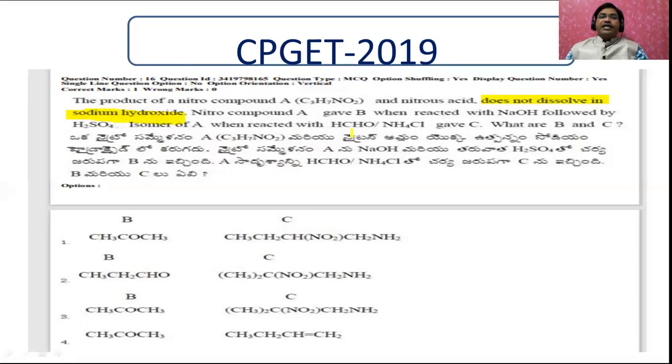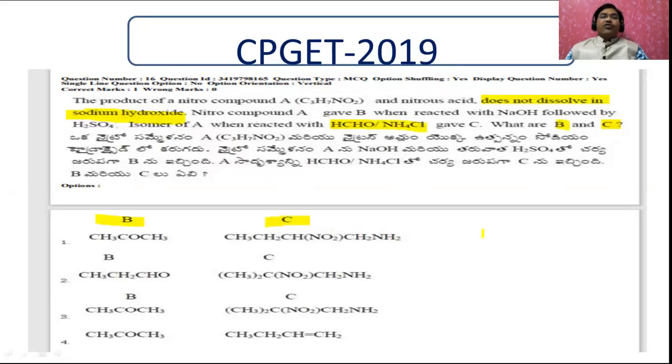Nitro compound A gave B when treated with NaOH followed by sulfuric acid. An isomer of A when reacted with formaldehyde and ammonium chloride gave C. We have to identify only B and C. What is compound B and what is compound C?